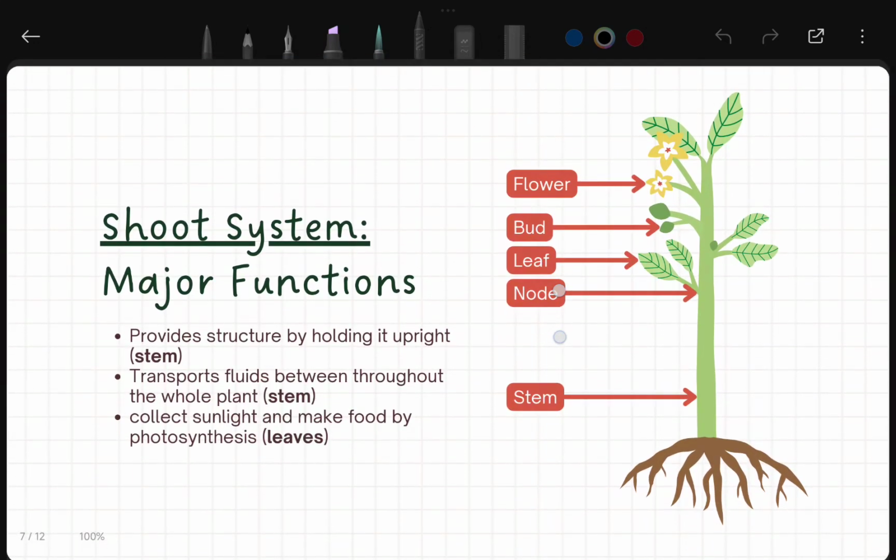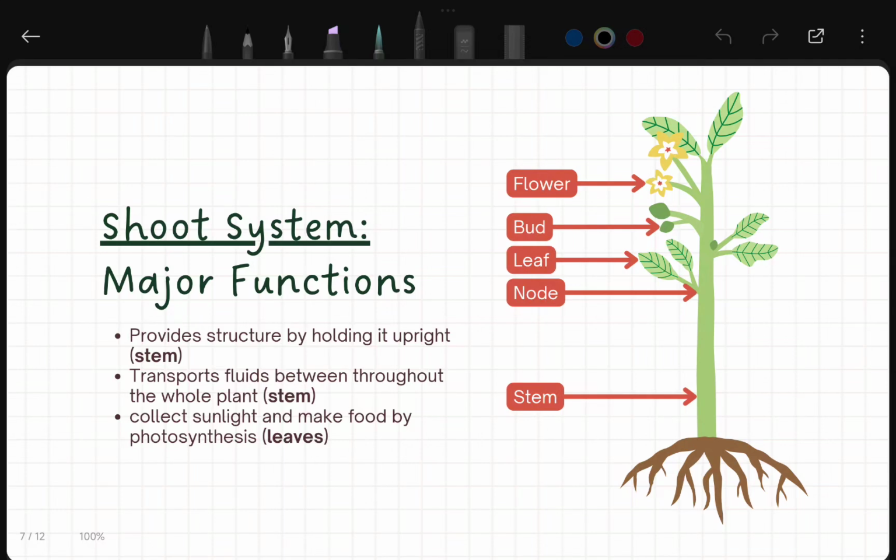Okay, let's talk about these systems one by one in detail. First is the shoot system. Before the major functions, let's understand the parts the system consists of. The shoot system consists of flower, buds, leaf, node, and stem, of course. So this is all about the shoot system that is present in the aerial environment, which we can definitely see, and those are the shoot system parts.